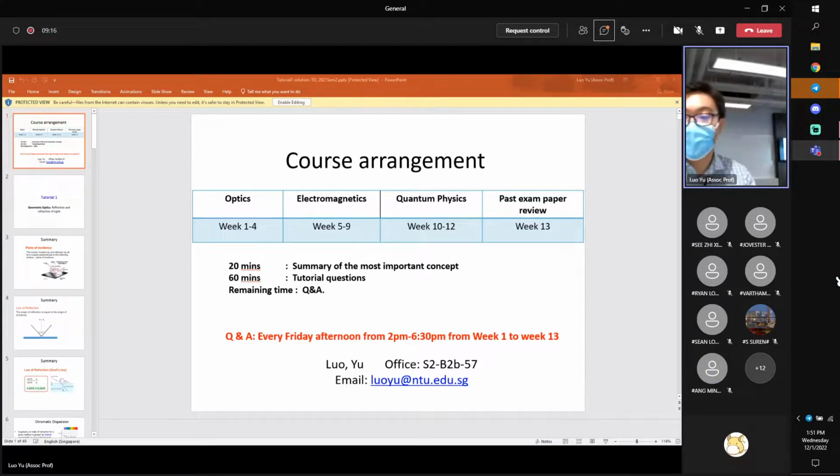The plane of incidence, where the incident light ray and the reflected light ray lie, is always perpendicular to the reflecting surface. So when we talk about reflection or refraction, we are normally looking at the plane of incidence. This is a new concept.